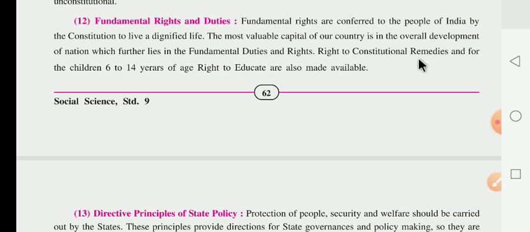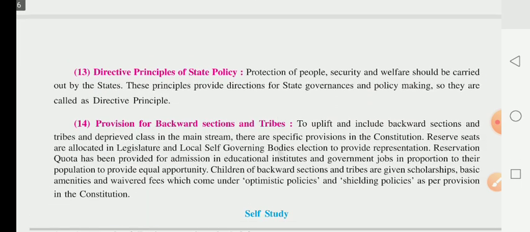Right to constitutional remedies, and for children of 6 to 14 years of age, the right to education is also made available. As per the constitution of India, they have given rights to the children: children of 6 to 14 years of age have the right to education.